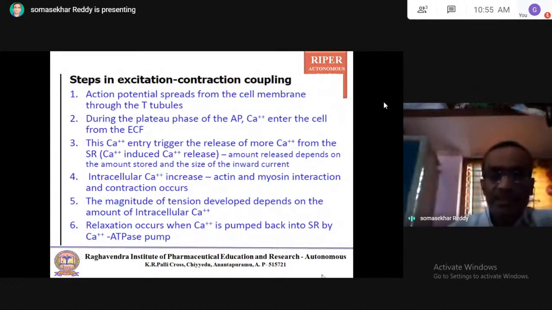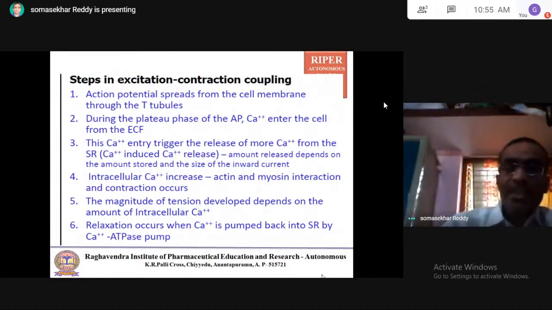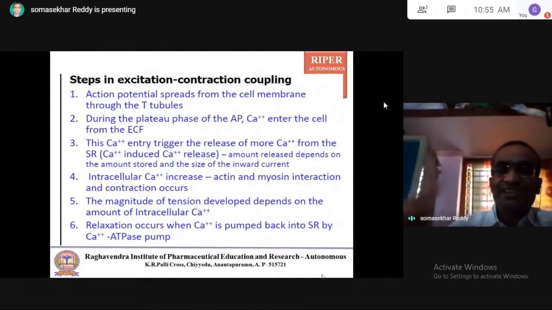The amount released depends on the availability of stored calcium ions in the sarcoplasmic reticulum and the size of the inward current. Both can influence the release of calcium from the stores, in the presence of the external calcium which has entered the cell.